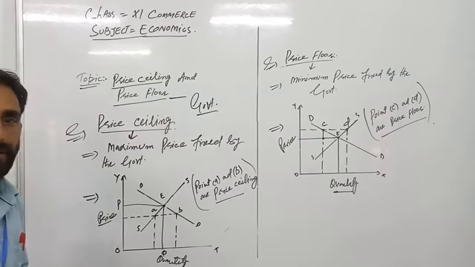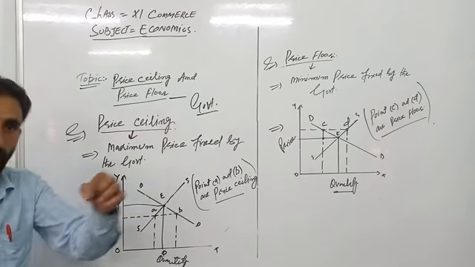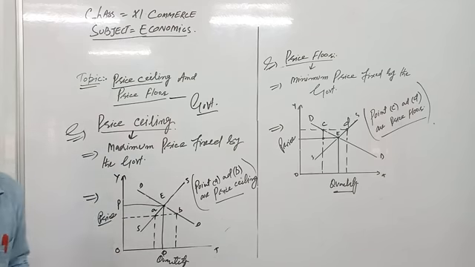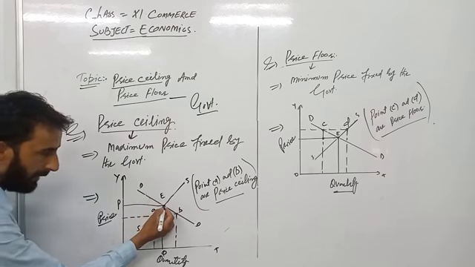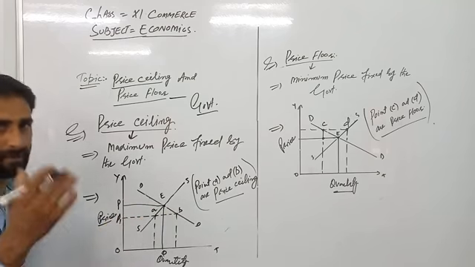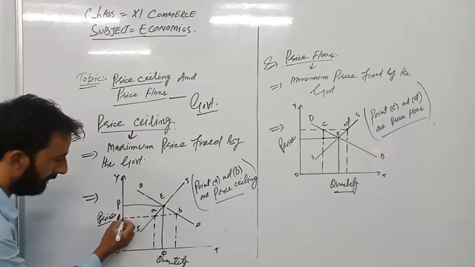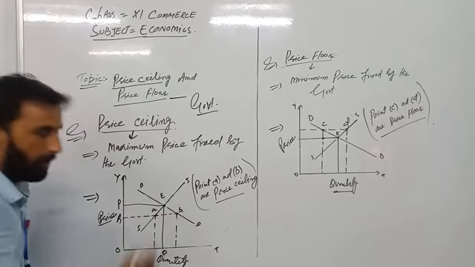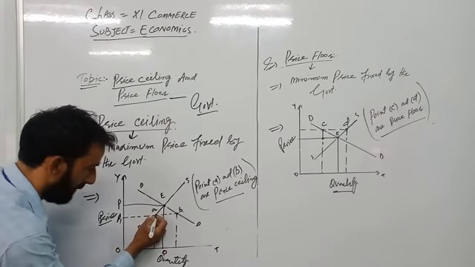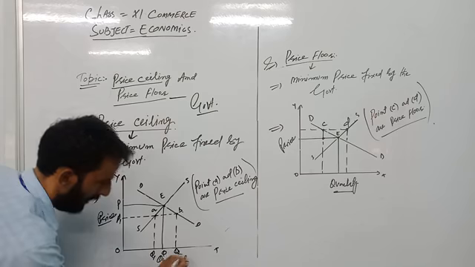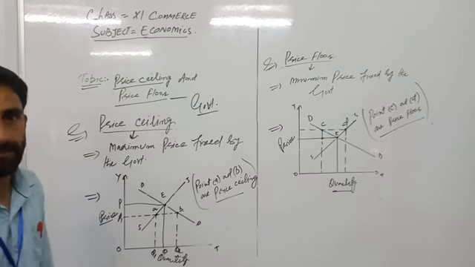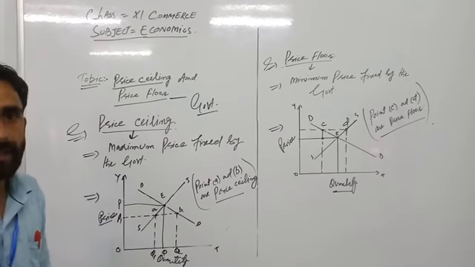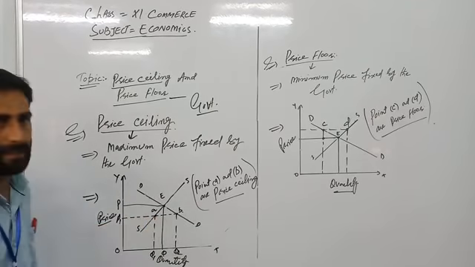When the government intervenes, the price ceiling is set lower than the market equilibrium price. This is the market equilibrium price, and P1 will be the new price determined by the government. There will be new points, point A and point B. OQ1 and OQ2 will be the new quantities. This AB is normally called excess demand, because demand is greater and supply is less.